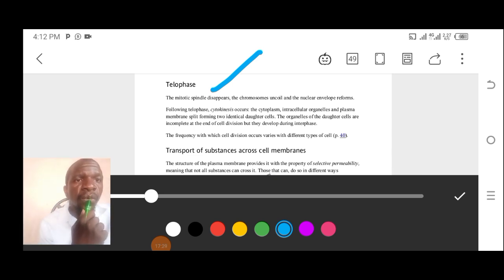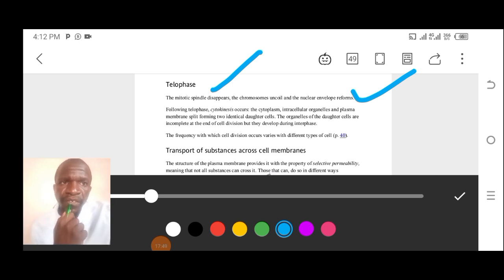The chromosomes uncoil and the nuclear envelope reforms. That is the second point. So two major points: there is disappearance of the mitotic spindle, number one. Number two, the nuclear envelope is going to reform again. It had disappeared in the previous stage. Now it's going to reappear.